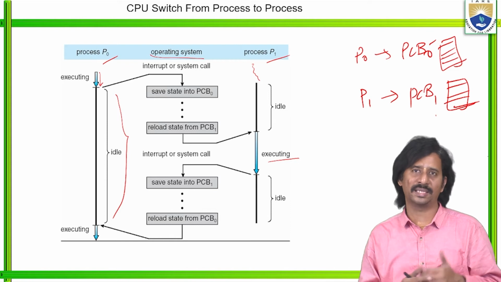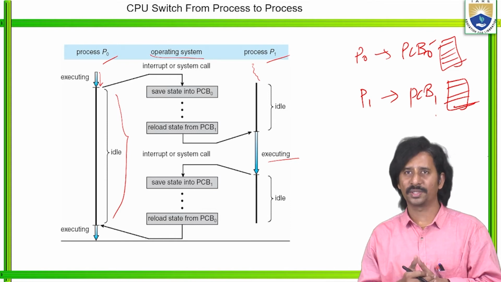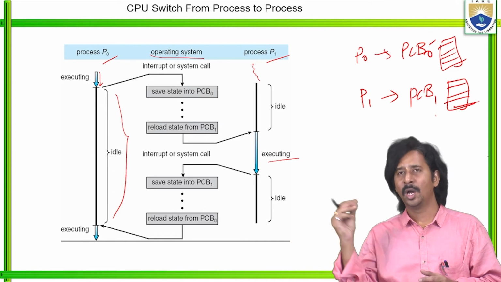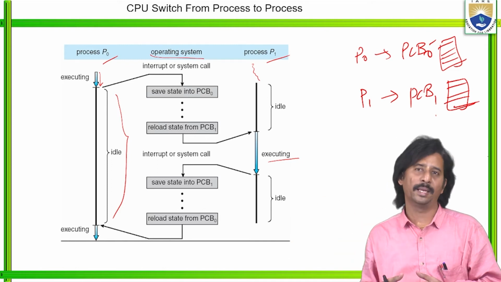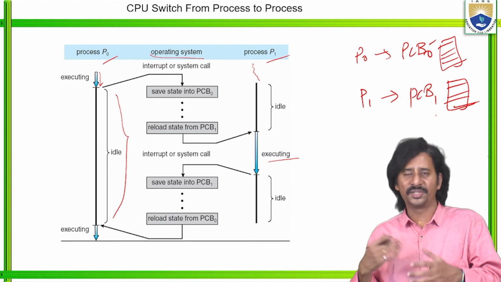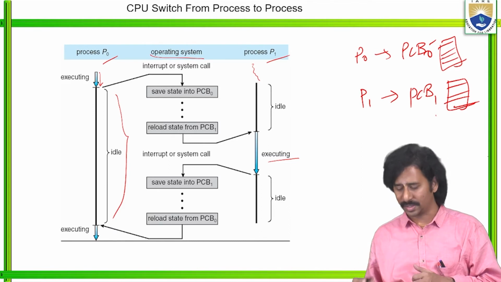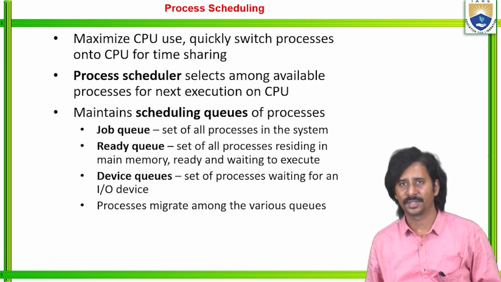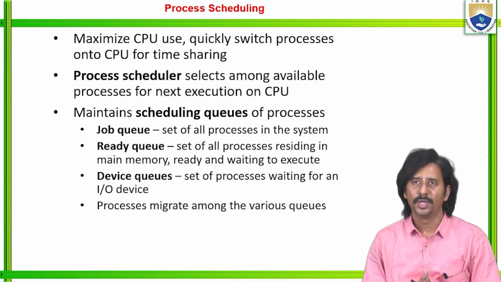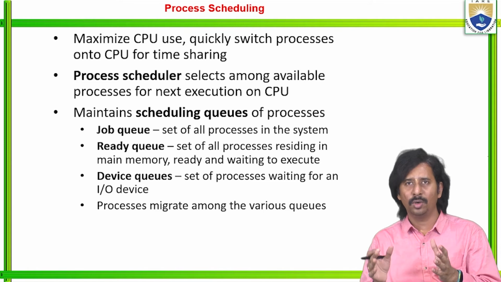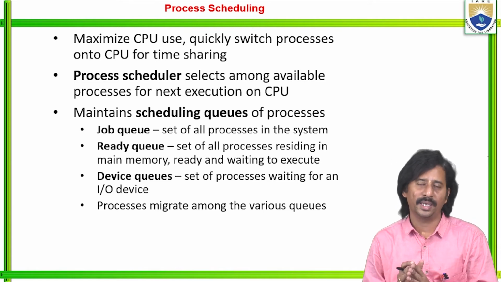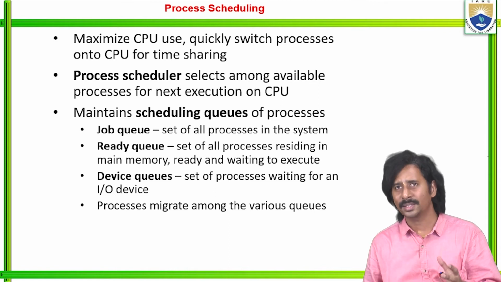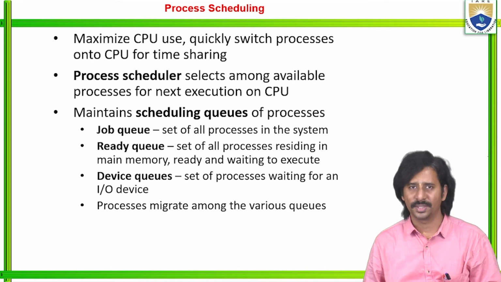This is just an example with only two processes, but in real-time applications there are n number of processes. How fast each process changes its state with the help of the processor deals with the CPU switching from one process to another process. Then process scheduling. Scheduling is very important in operating system concepts, because of how the processor schedules the processes.